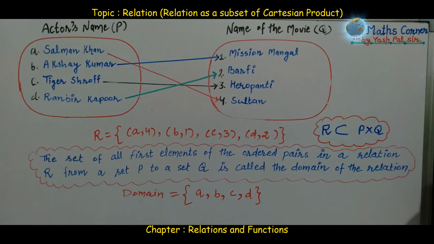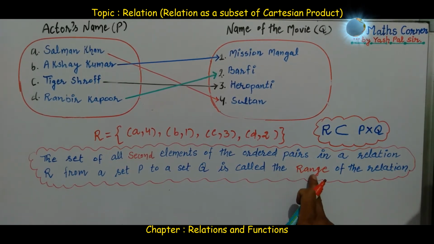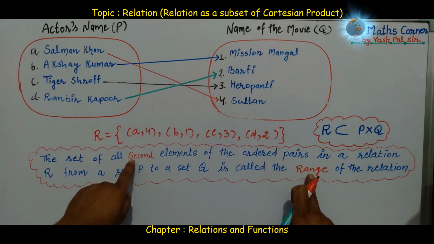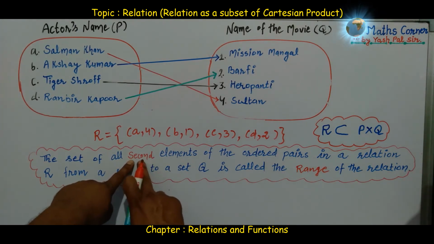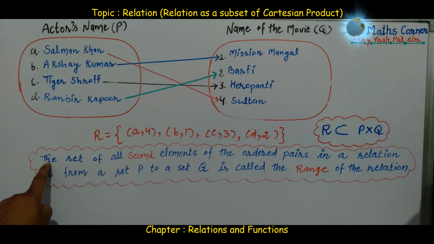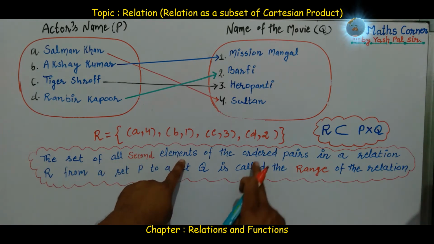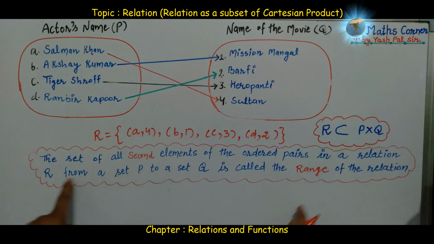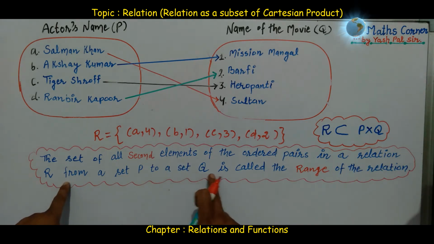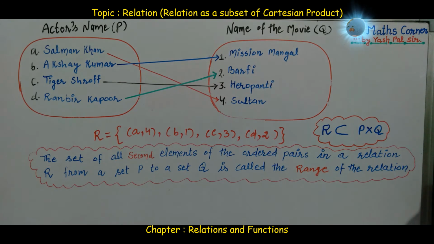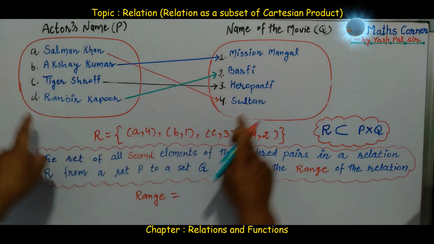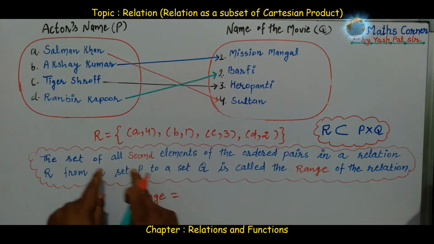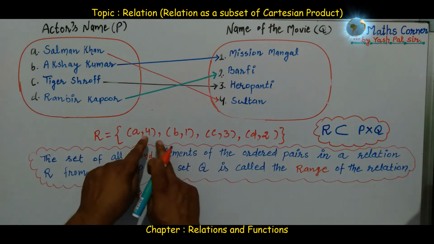One new term we have is range. So what is range? Just in place of first element we change this to second. That is, the set of all second elements of the ordered pairs in a relation R from a set P to a set Q is called the range of the relation. So what is range? The range of a relation, in this example, is the set of all second elements of the ordered pairs in the relation.